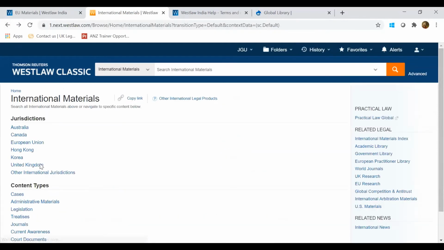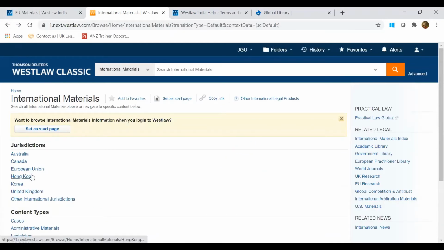So UK and European Union is again repeated here because in case you want to only do your international research, you should not miss out results on your UK and European Union. So that's the reason it is repeated in the international database as well.